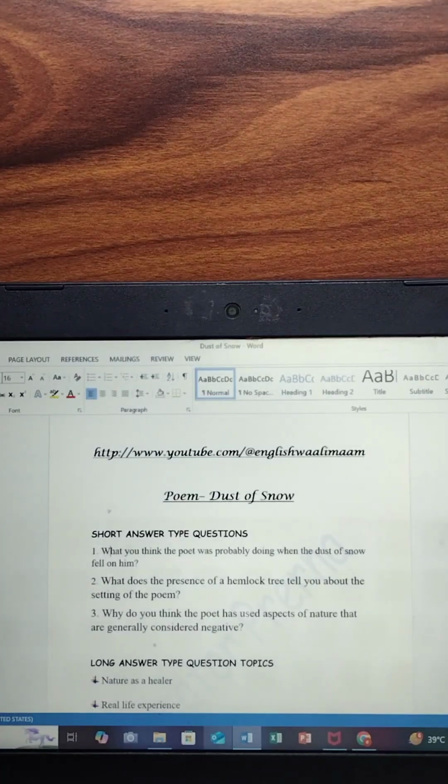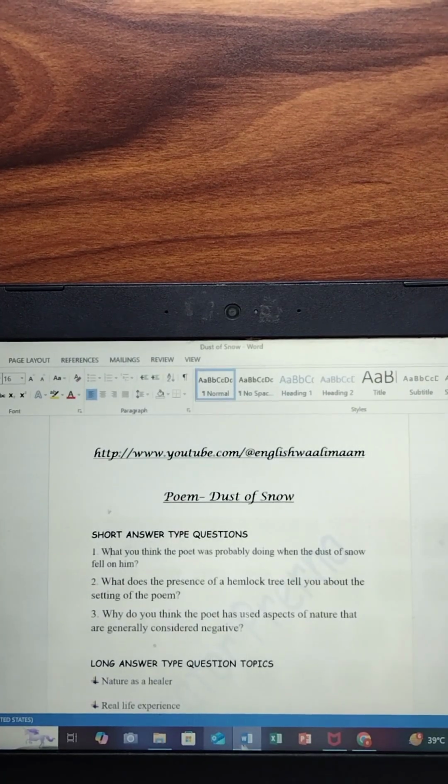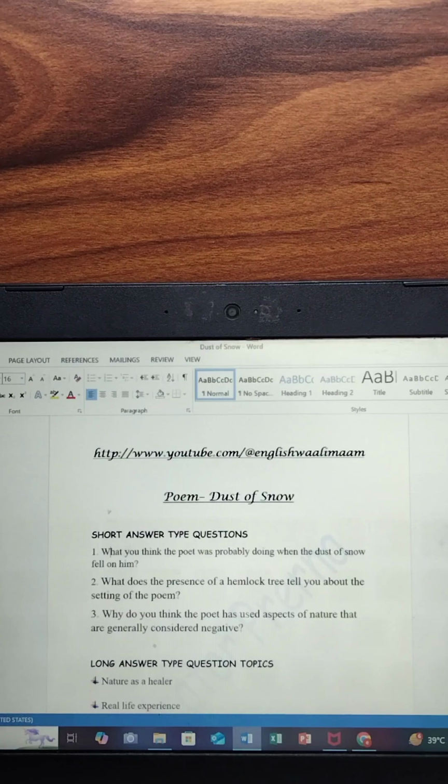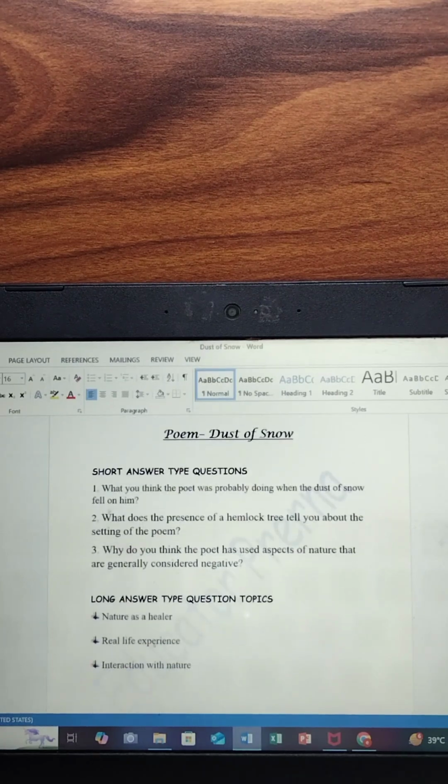So this is about NCERT solutions. Let us now very quickly have a look at some extra questions that we are likely to get from this poem. So here we go. First is, what do you think the poet was probably doing when the dust of snow fell on him? All right. So the poet was lost in his own negative thoughts.